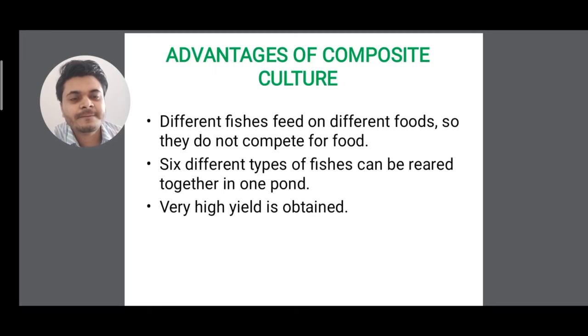See, as I have said, 6 different types of fishes can be reared together in one pond. Very high yield is obtained. As I have said, if there are different feeders of fishes, no competition will be there, no survival of the fittest will be there, fishes can grow, and the seller can sell, and more economic benefits will be there. And if there is the same feeding habit of fish, they'll fight among themselves, clear, and they'll harm each other.